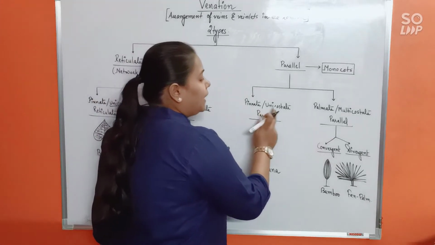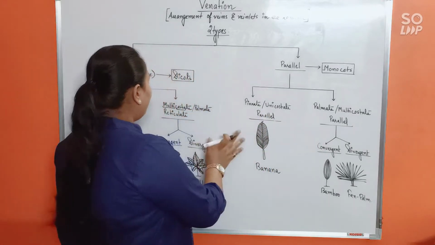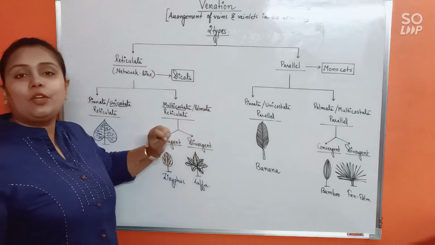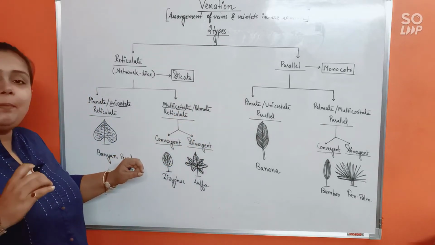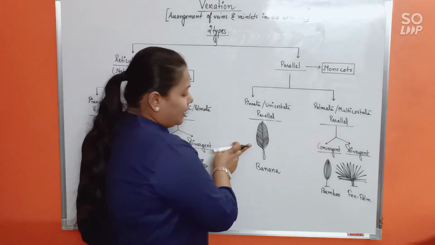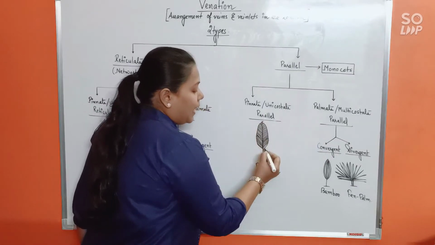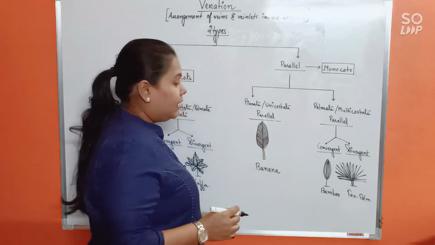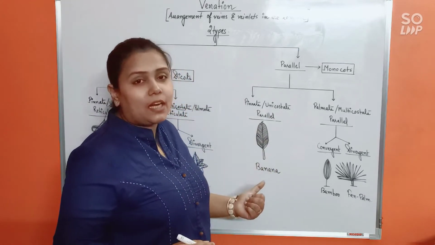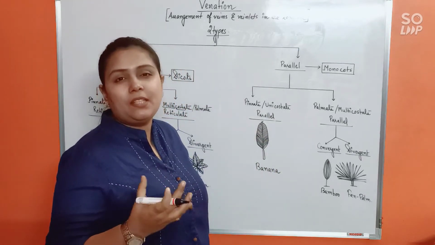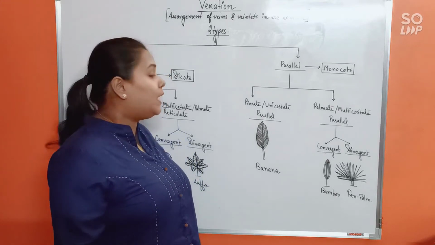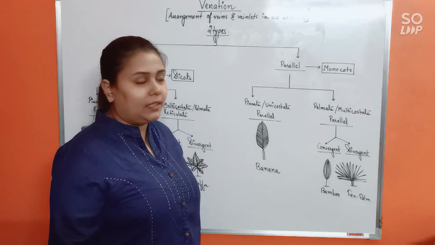In the very similar way, we have certain subcategories under parallel venation as well. First, pinnate and unicostate parallel. Here everything will be similar to this, but the venation is going to be parallel. The veins and veinlets will be running parallelly, like this. A single midrib, and veins are all running parallelly. Of course, here veinlets are going to be inconspicuous, meaning they are not going to be visible. Veinlets are not going to be formed as such, but the veins would run parallelly.